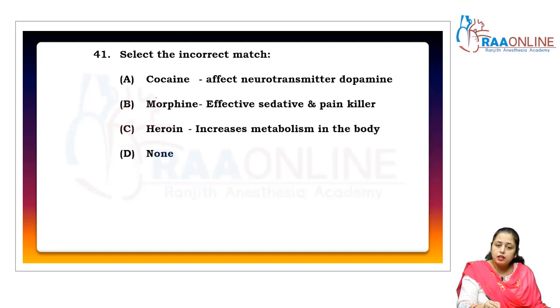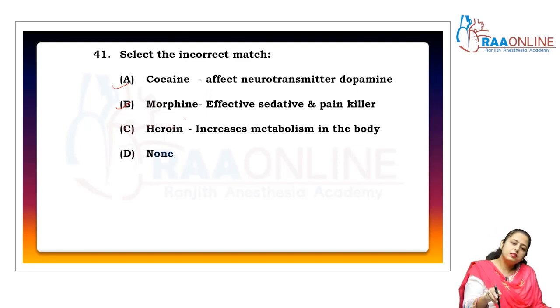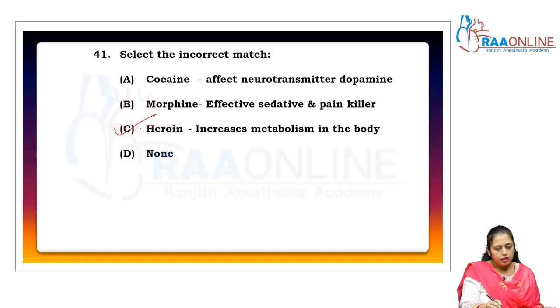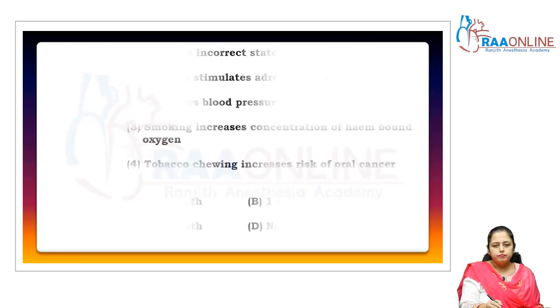Morphine is an effective sedative and painkiller, exactly, both are correct. Heroin increases the metabolism in the body? No, heroin acts as a depressant. It slows down the body functions. So this is the incorrect match. So the answer is C. Come to the next question.